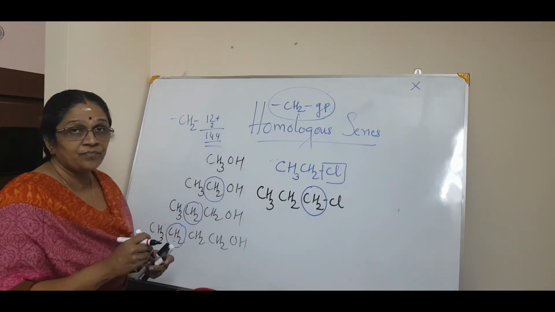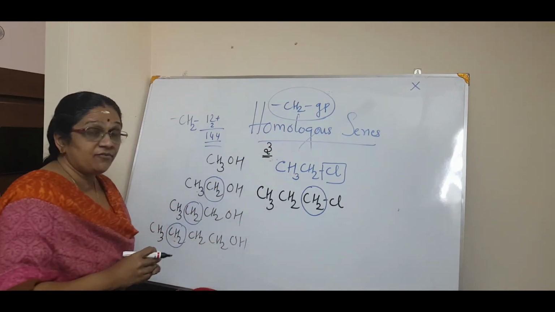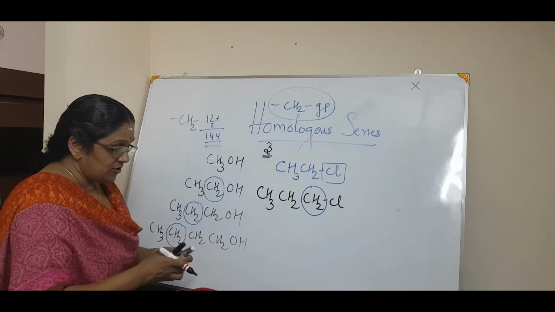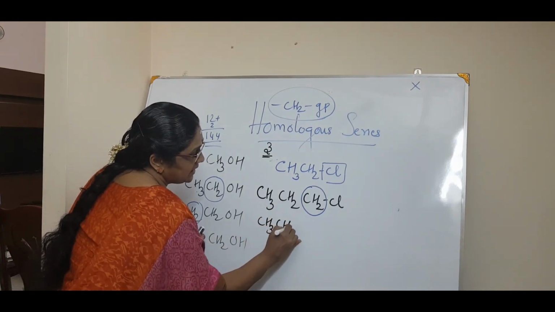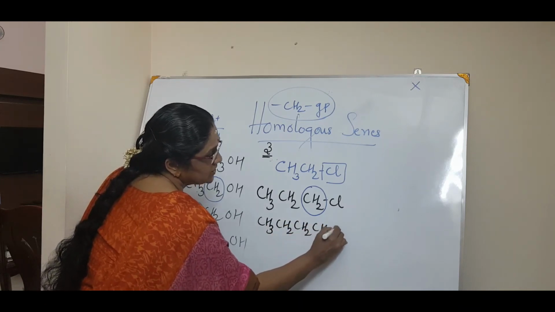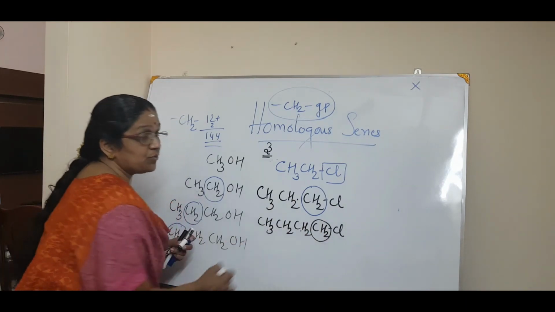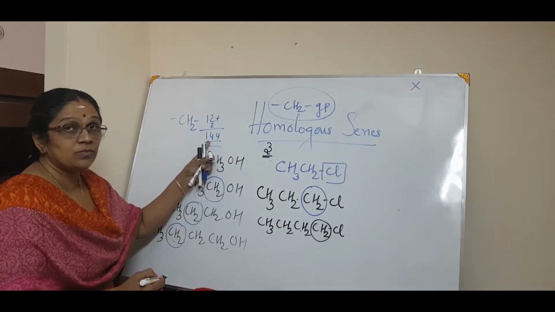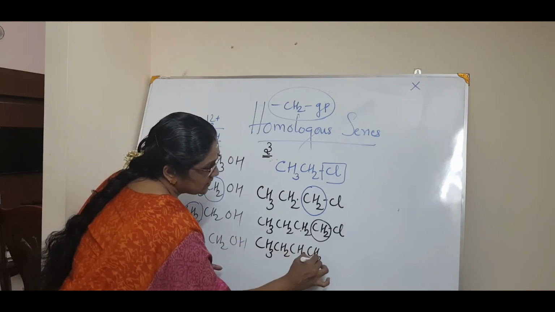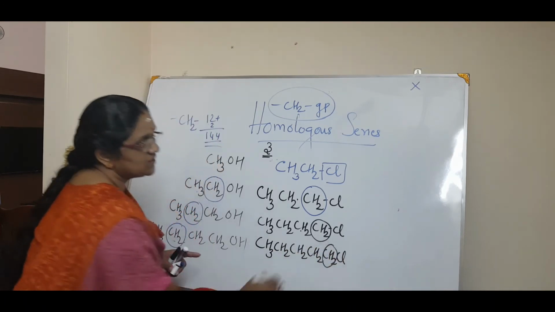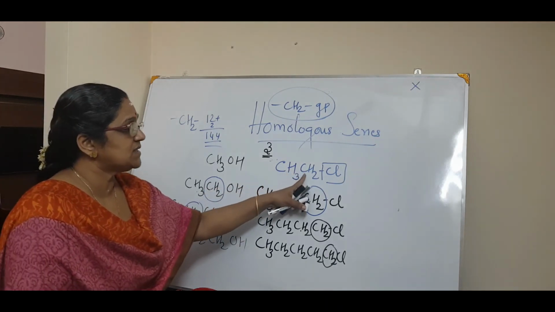Correct. Now, they are telling us to write the first three homologues. So this is the first homologue. Now what is the second one? CH3CH2CH2, one more CH2 and Cl. The second one. So this and this differ by a CH2 group, or 14 U. Okay. Now the next homologue is CH3CH2CH2CH2CH2Cl. One CH2 is extra. So these are the first three homologues of CH3CH2Cl.